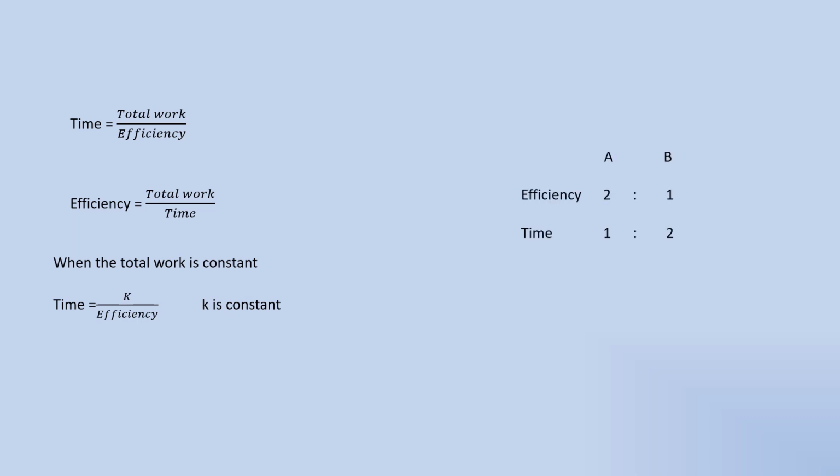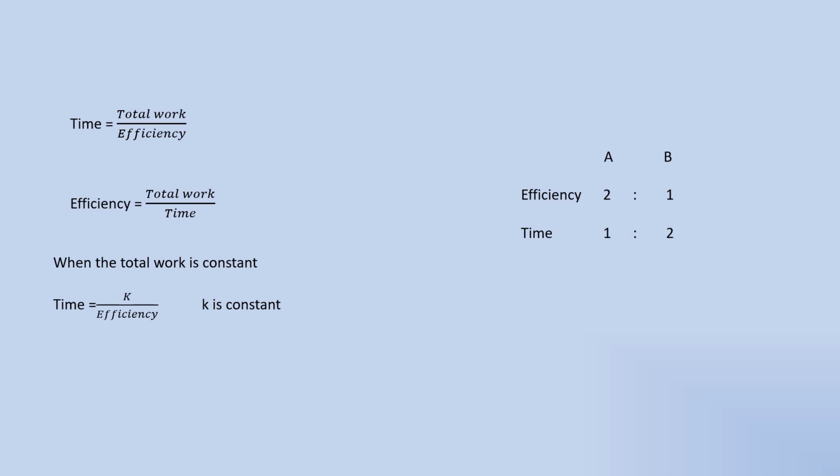For example, if Dhoni can eat 50 doshas in one day, while Rahul can eat only 30 doshas in one day, here Dhoni's efficiency is greater than Rahul's efficiency. If there is a competition between them to eat 200 doshas, then Dhoni can complete the task in less time when compared to Rahul, because the efficiency of Dhoni is more than that of Rahul.